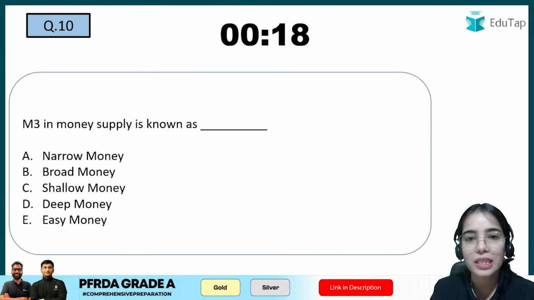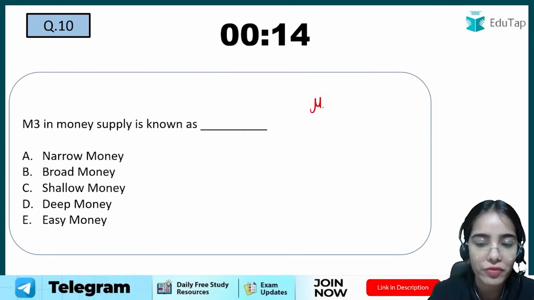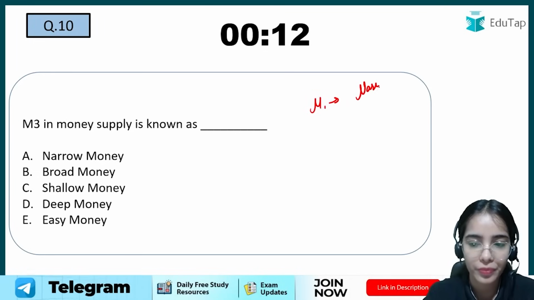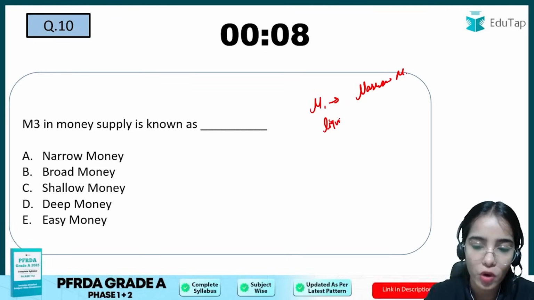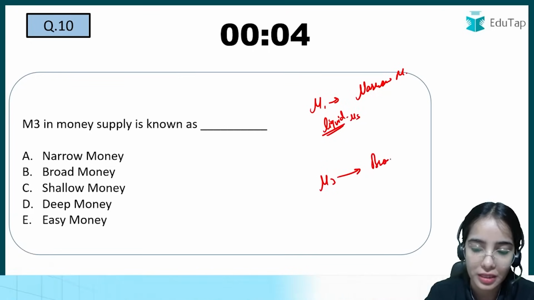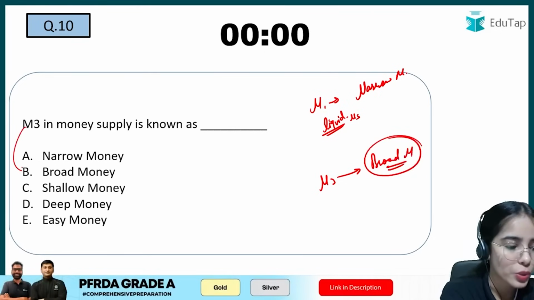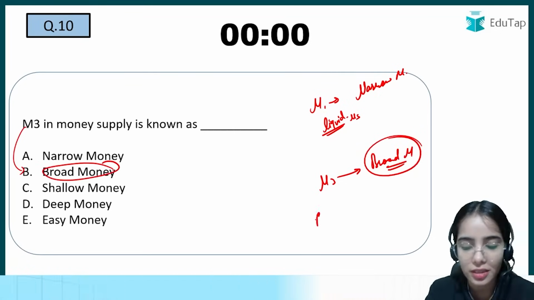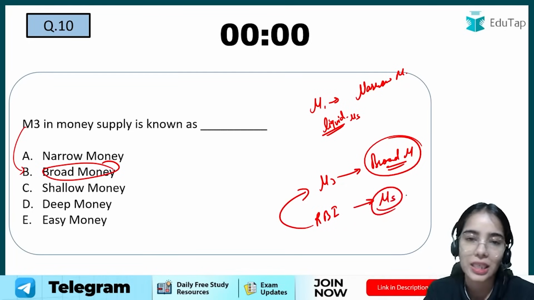M3 money supply, this is known as what? It is known as narrow money or broad money. So M1 is the narrow money and it is the most liquid form of money supply. M3 is the broad money, and in India the Reserve Bank of India uses M3 to calculate the money supply in the country.